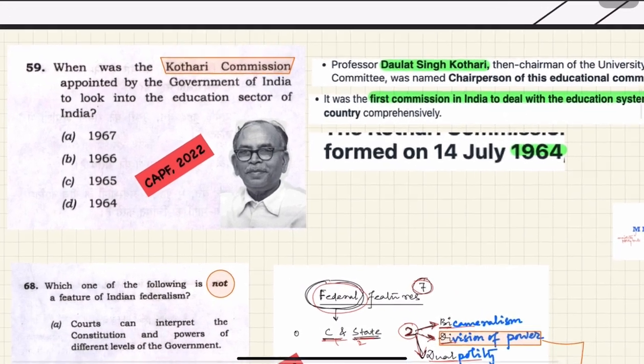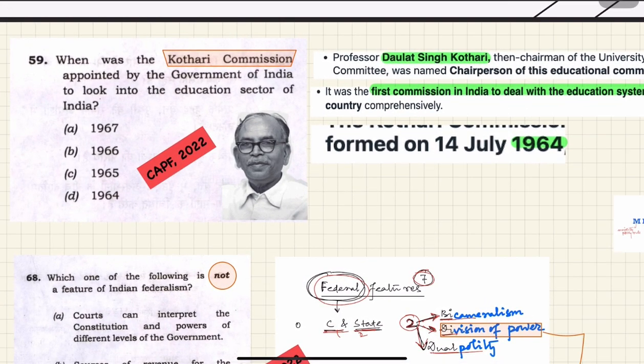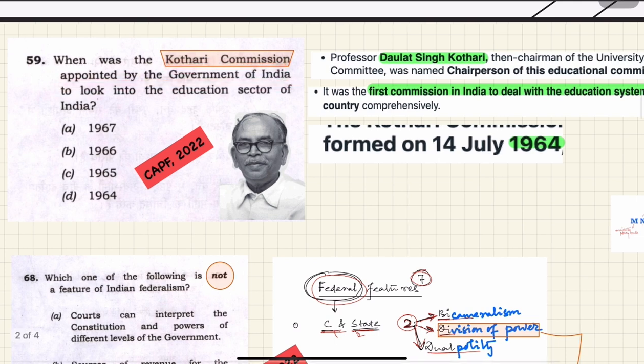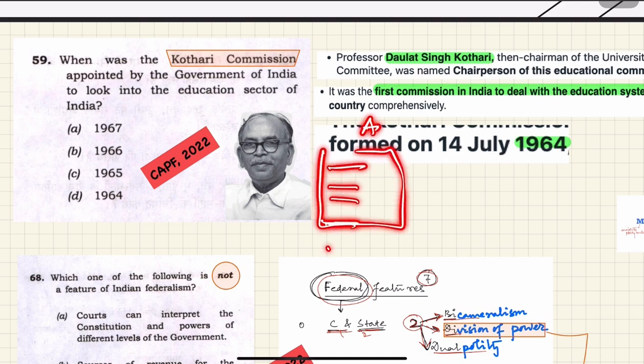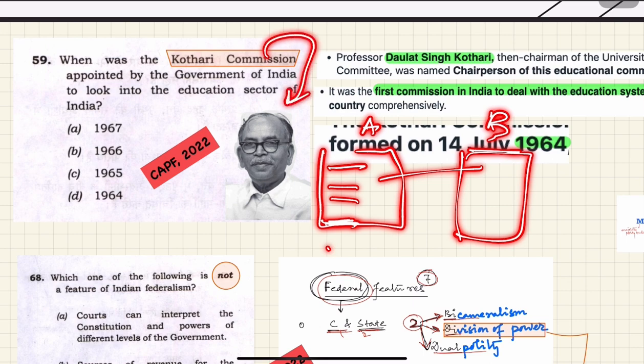This question reads like this: when was the Kothari Commission appointed by the government of India to look into the education sector in India? It gives a clue that this commission was established for the education system. And how it will be helpful in the upcoming exam: in UPSC they may give you 2 columns. In column A they will mention a few committees, and in B they will mention what these committees are related to. So the Kothari Commission is related to the education system.